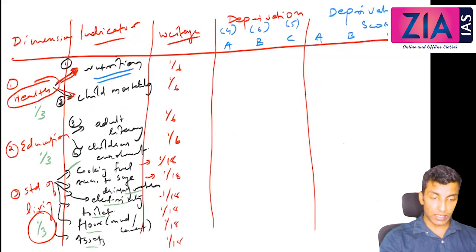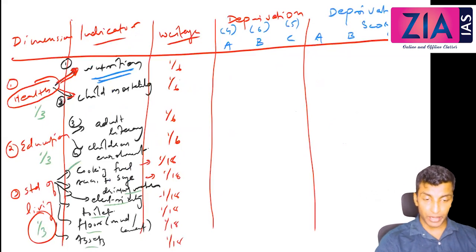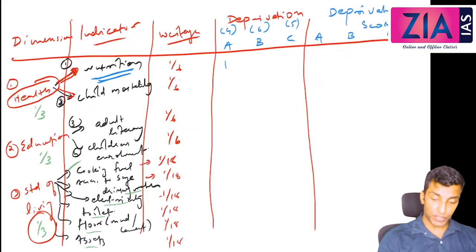So for every family, we first ask the nutrition case: if there is malnutrition, we put 1; if no, 0. Similarly, for child mortality, if yes, we put 1; if no, 0. Like that, a threshold is given for each indicator.